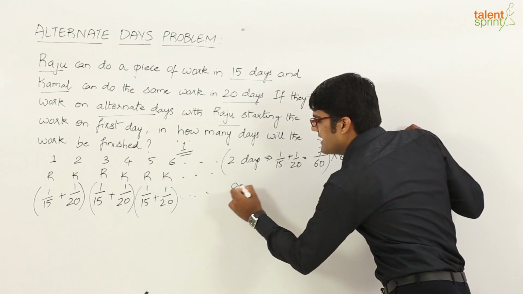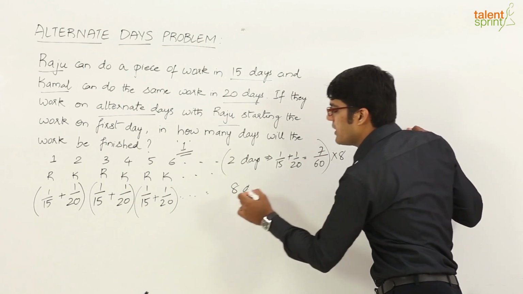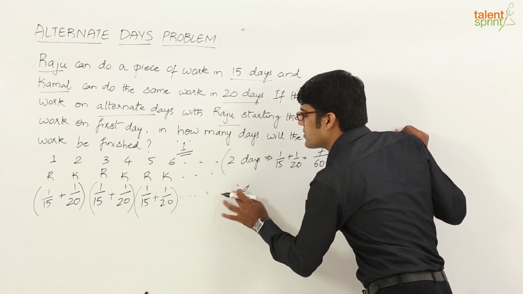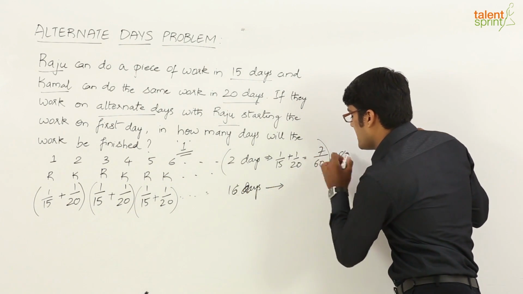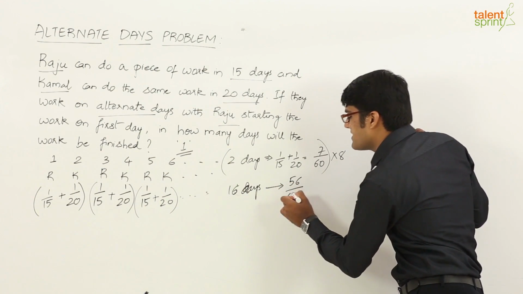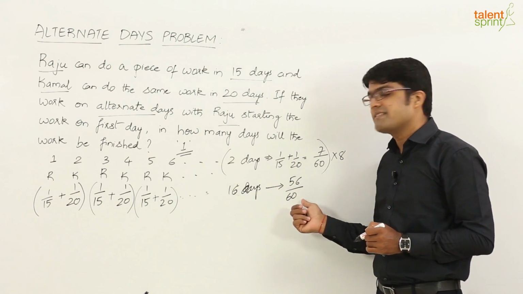So, what do we say? In 8 days or 2 into 8, right, 2 into 8 is 16. So, in 16 days, they can finish 7 into 8, 56 by 60 of the work. So, in 16 days 56 by 60 is over.